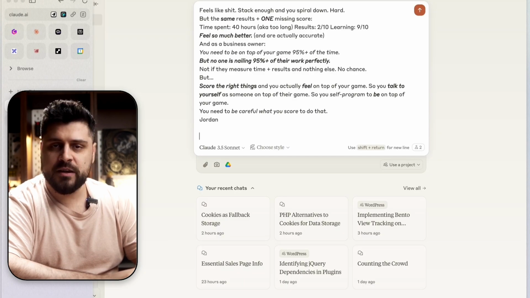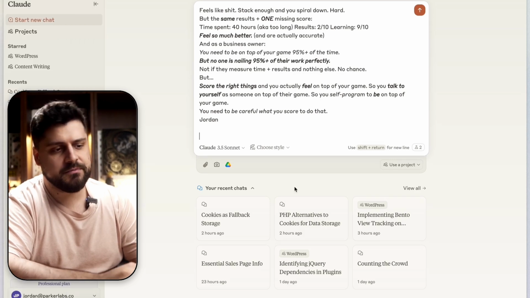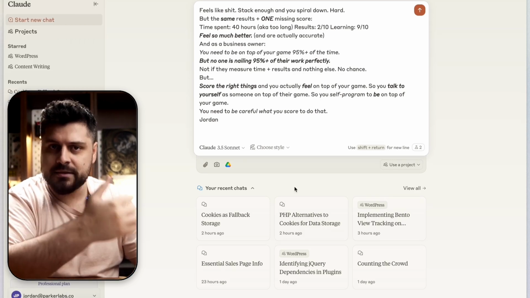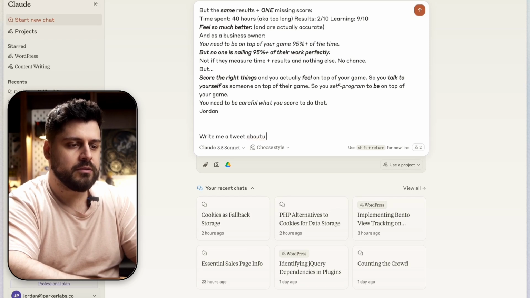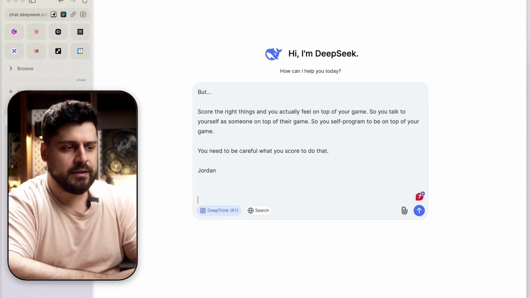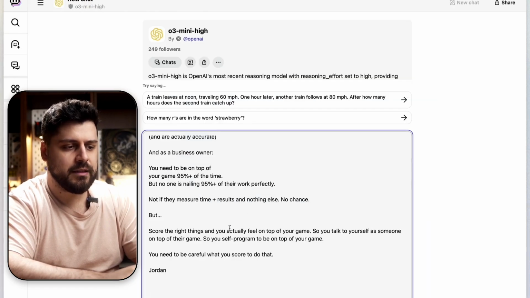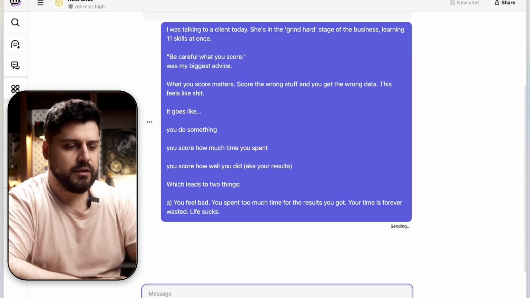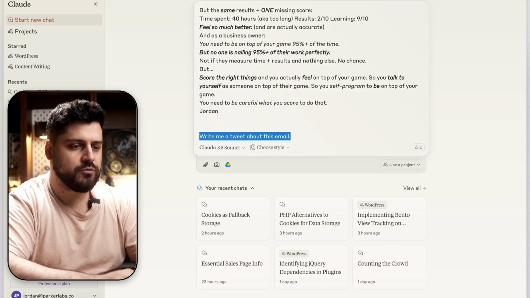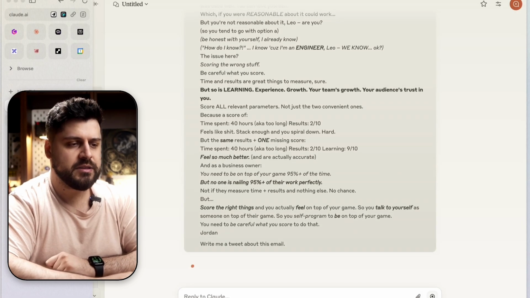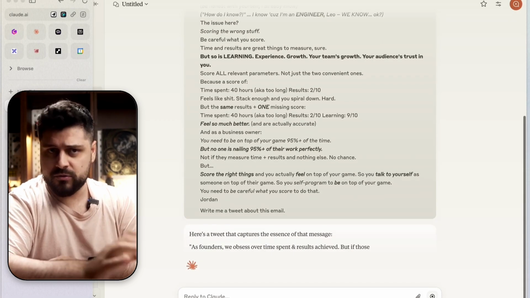Now we have a couple of ways to test this. So the first one would be just asking them to write a post about it. So let's ask them to write a tweet and see how they do. Write me about this email. And this is, by the way, without an actual prompt. So I expect all of those to be absolutely terrible. Let's see. My expectation is that O3 would be the fastest, Claude would be a little bit slower, and then DeepSeek would be last because DeepSeek has the most thinking.